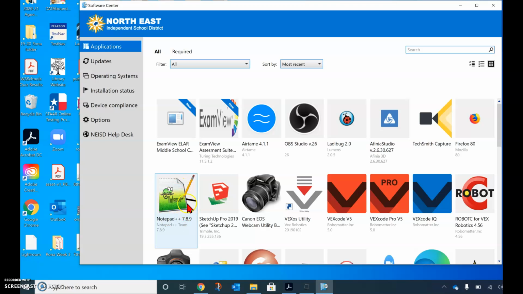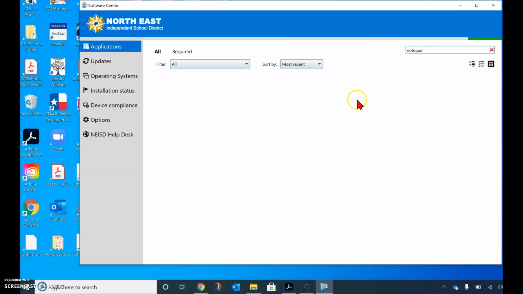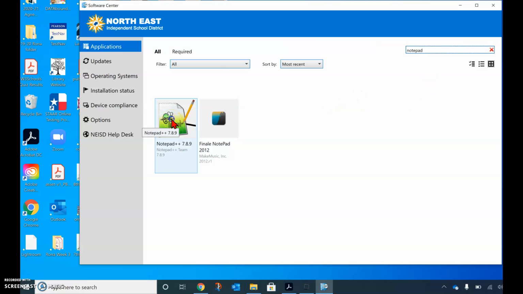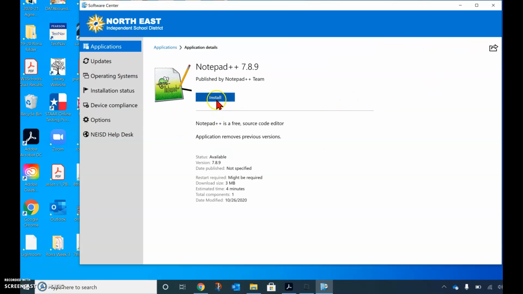Okay, if it doesn't show up here, then we're going to go up here and do a search for Notepad. And you will see that we will have it here. So we're going to click on that and we're going to click install.